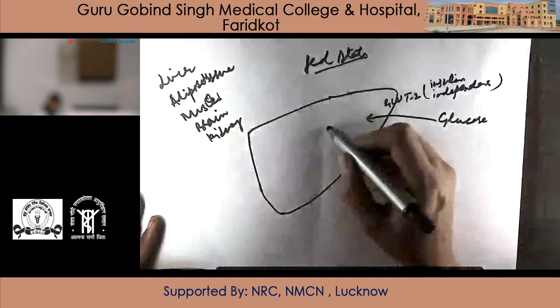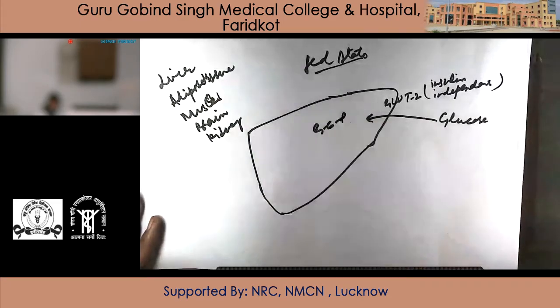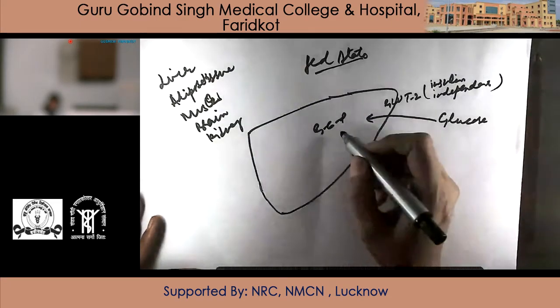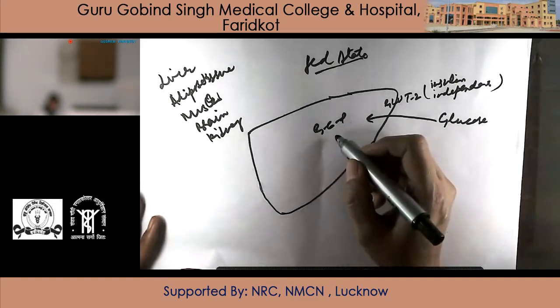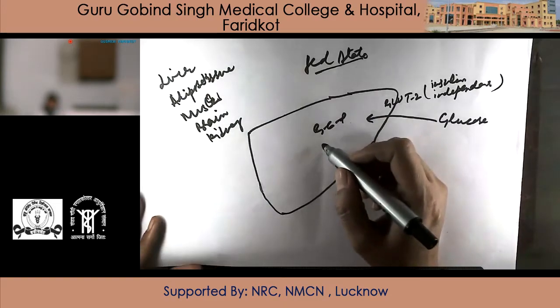From here, it is converted to glucose 6-phosphate.